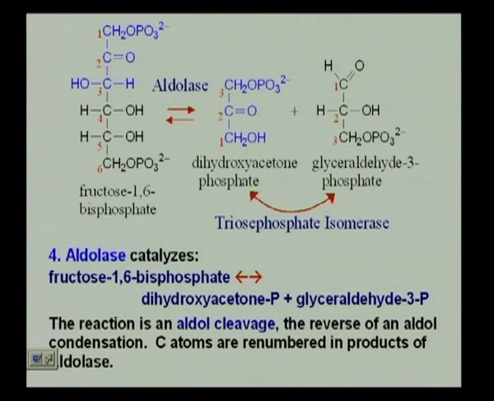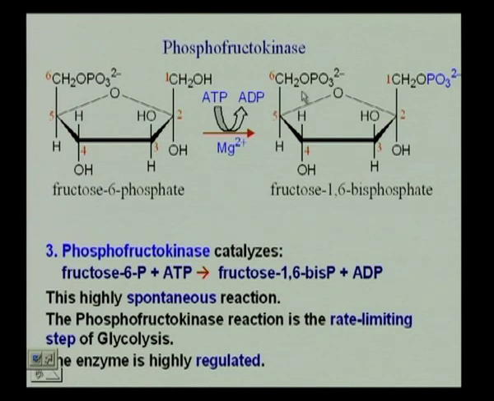The next step. What we have here now is fructose 1,6-bisphosphate. Now, what happens to fructose 1,6-bisphosphate? If you look at the previous, we have it in the ring formation here. In the next step, there is going to be the breakdown of this. How many carbons do we have here? 6. Glucose has 6 carbons. We have 1, 2, 3, 4, 5, 6.